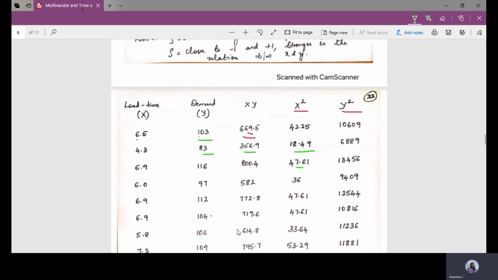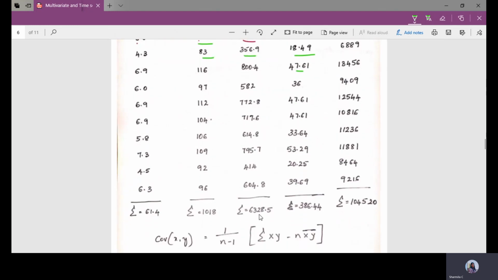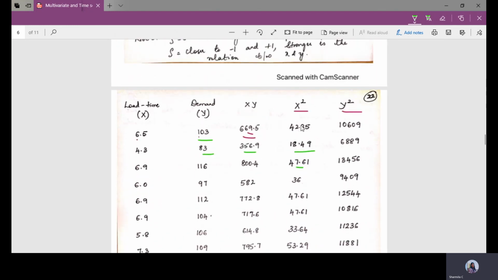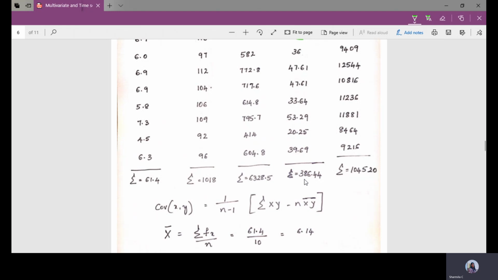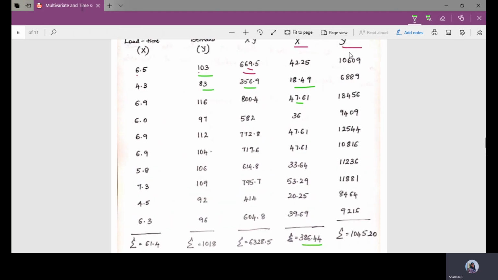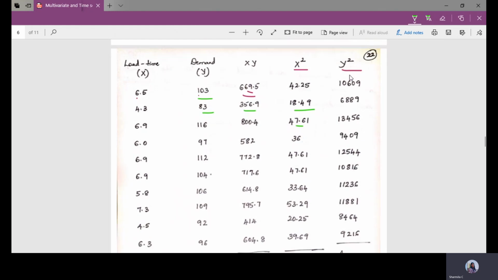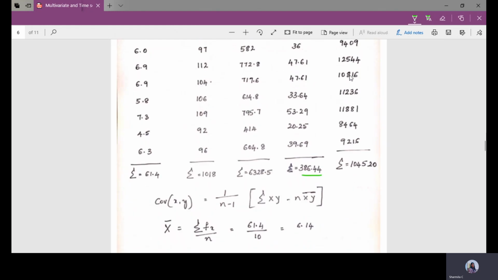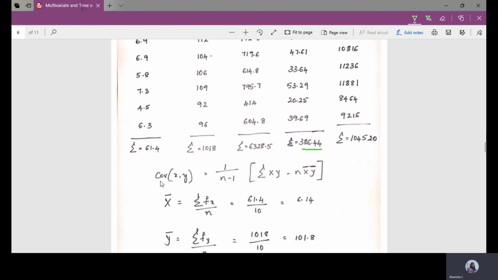Then the sum of x into y is 6328.5. The sum of all the values of the x square column is 386.44. In a similar way, calculate for the last column, which is y square.